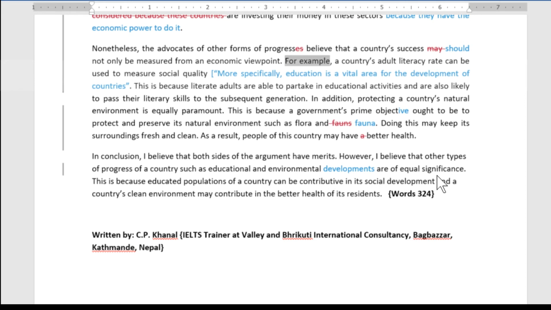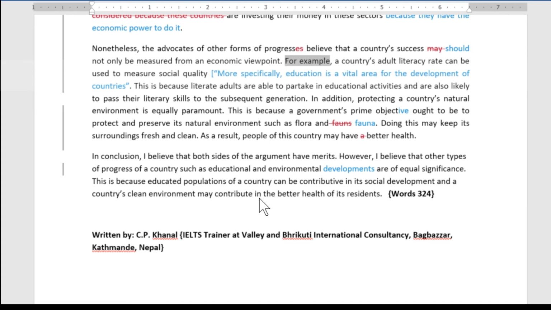Okay, so we know that the writer feels that, well, this is sort of a support for this side of the argument. And then we have the reason. "This is because education, populations of a country can be contributive in its social development, and country's clean environment may contribute in better health." So we've got the sort of paraphrasing of what was said in this paragraph done really, really well here. This is a really good paragraph. This is definitely a level 8 paragraph.